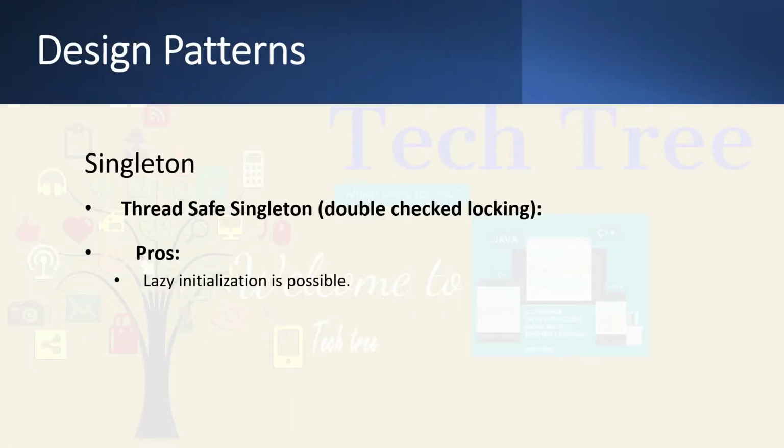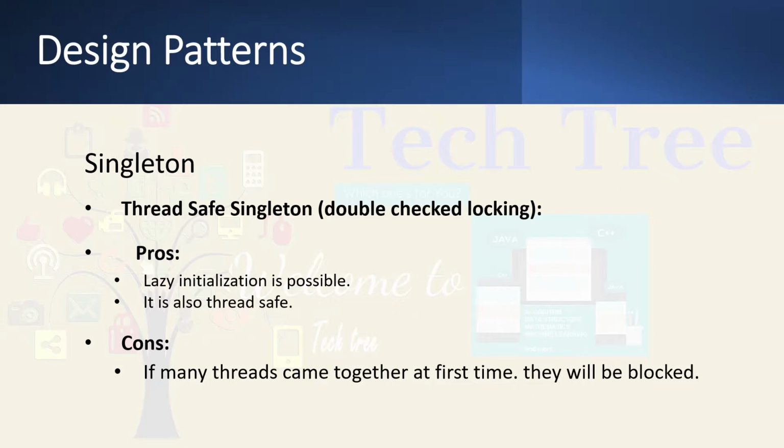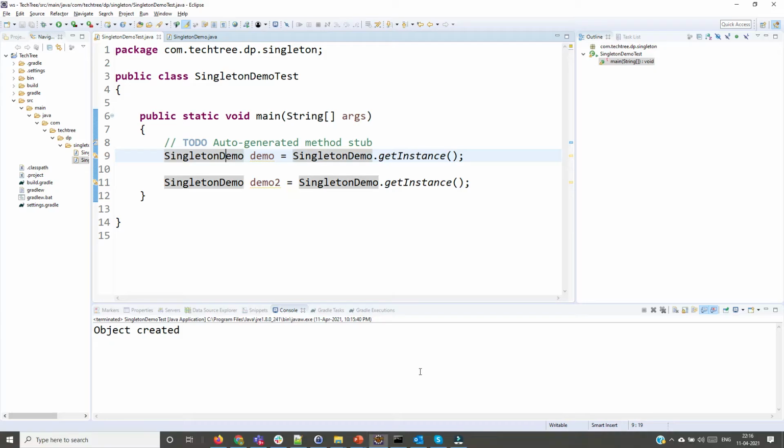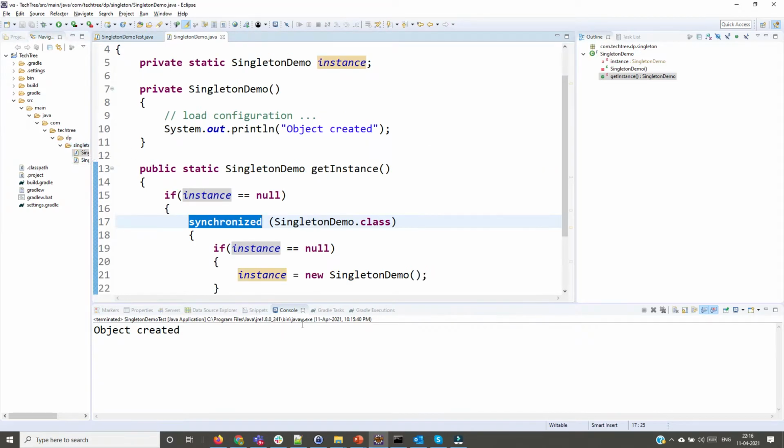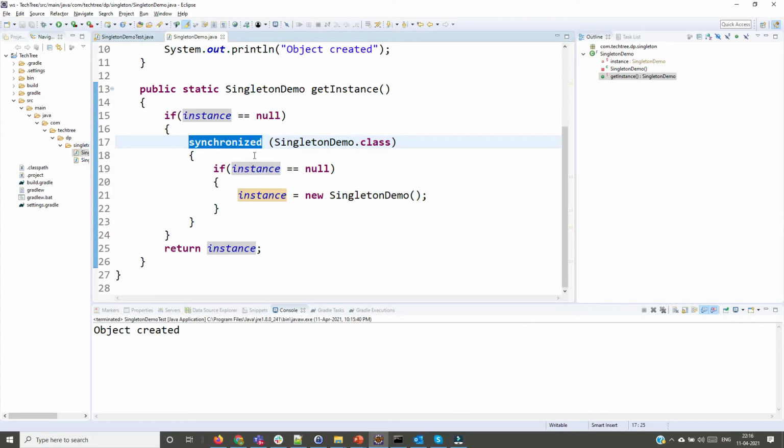So this is also thread safe. The problem is, if many threads come together the first time, they will be blocked. Still there is a problem. If many threads came together at line number 17 the first time, they all will be blocked the first time.